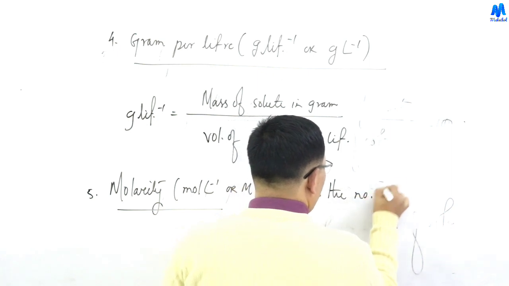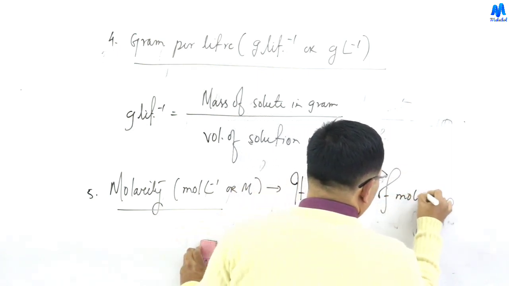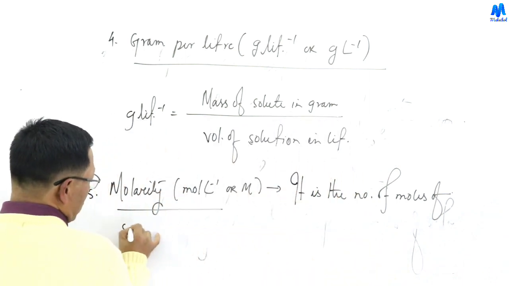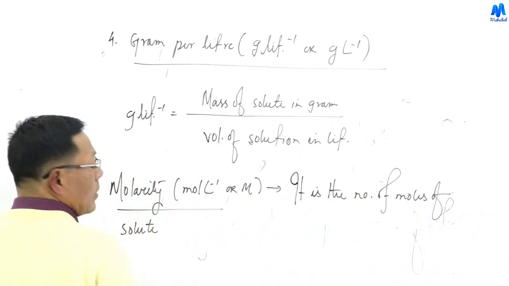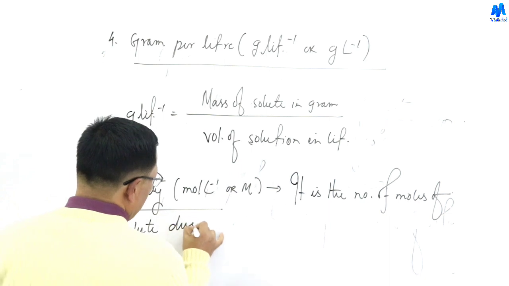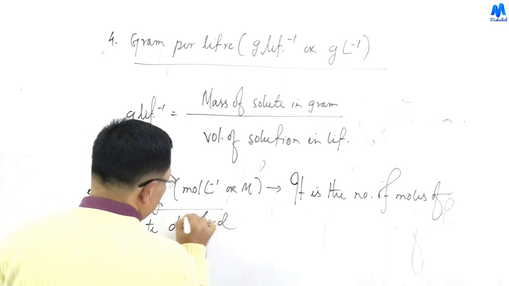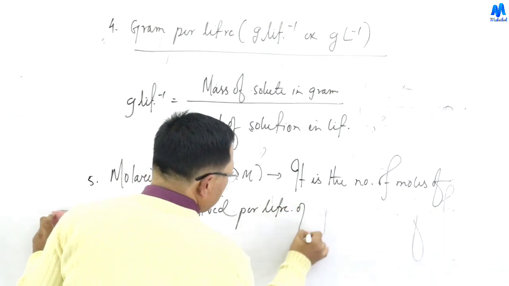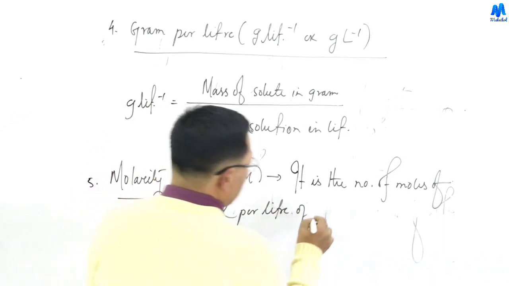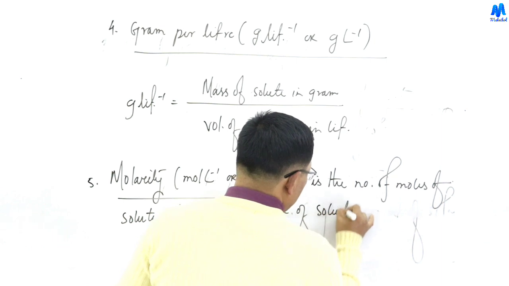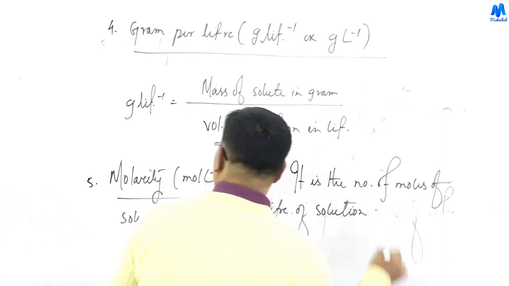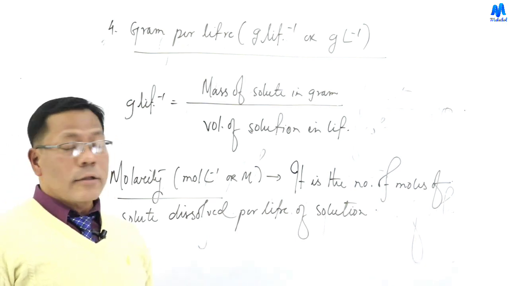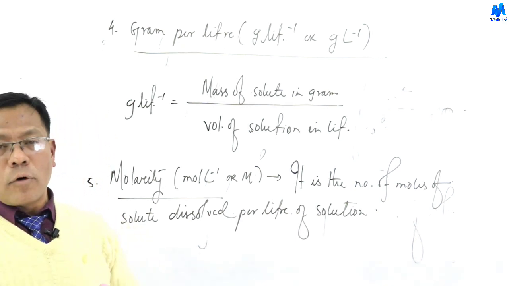It is the number of moles of solute dissolved per liter of the solution. The number of moles of solute dissolved per liter of solution is called molarity.